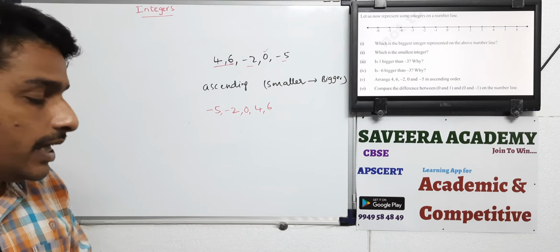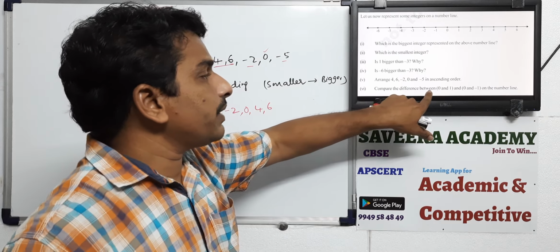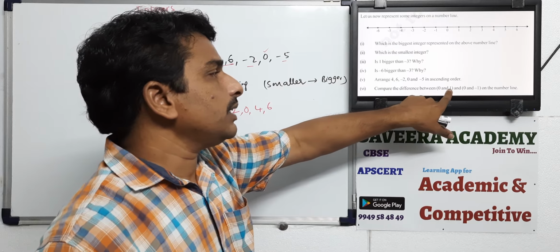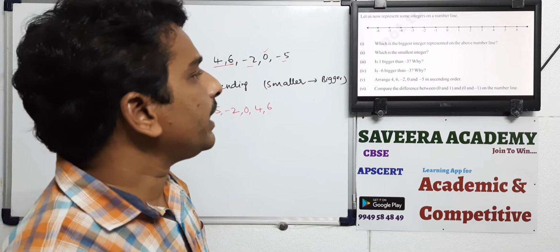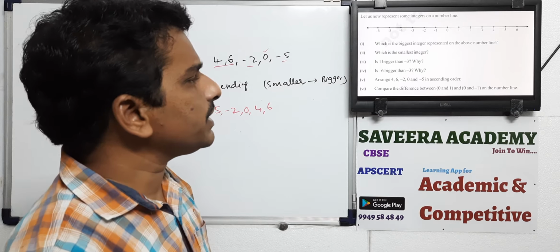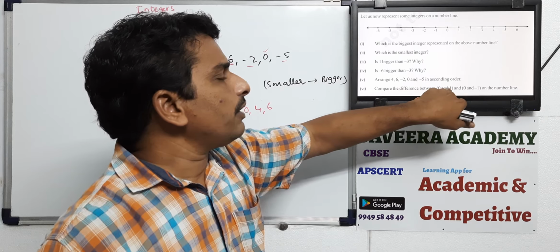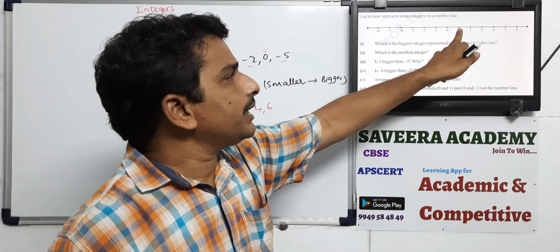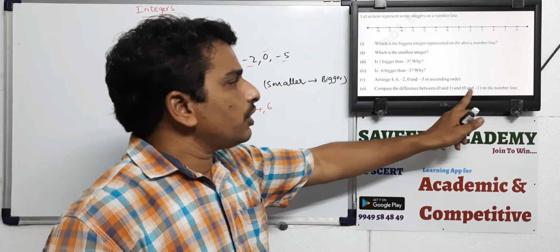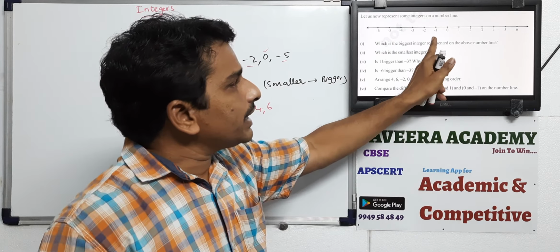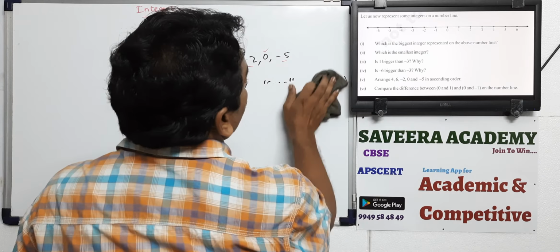Next, sixth question. Compare the difference between 0 and 1 and 0 and minus 1 on the number line. What is the difference here? See, 0 and 1. Whenever you compare, 1 is on the right side of 0 on the number line. While comparing 0 and minus 1, minus 1 is on the left side. So that is the difference you have to find.